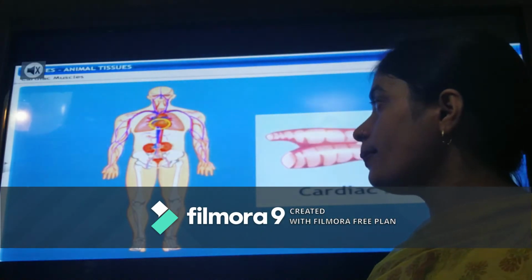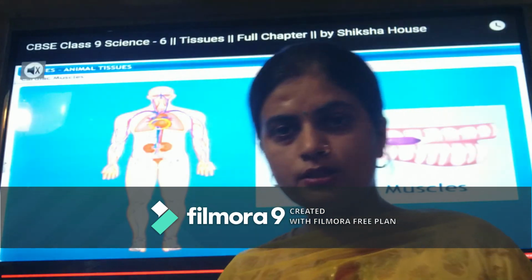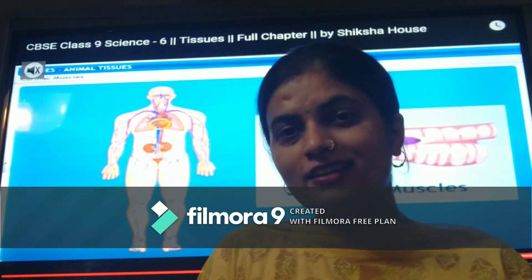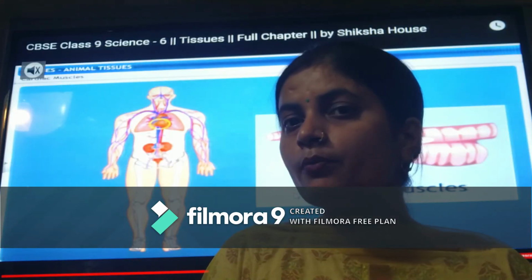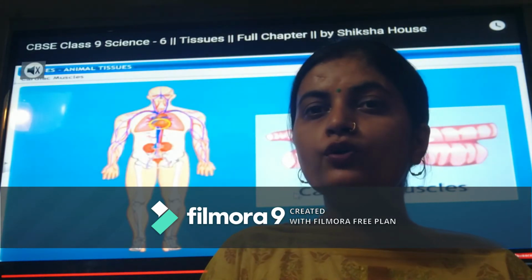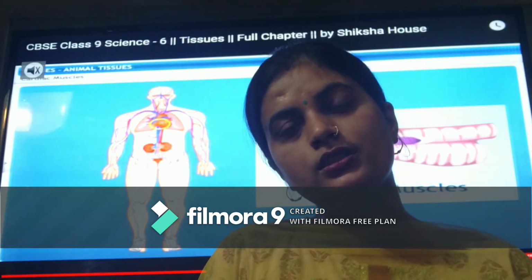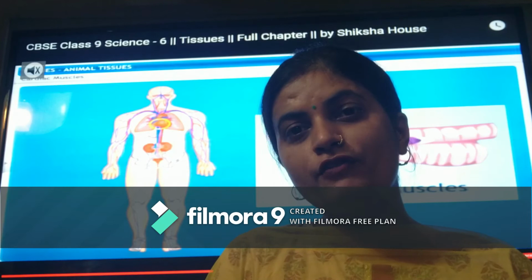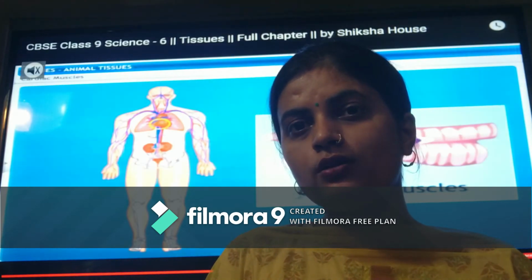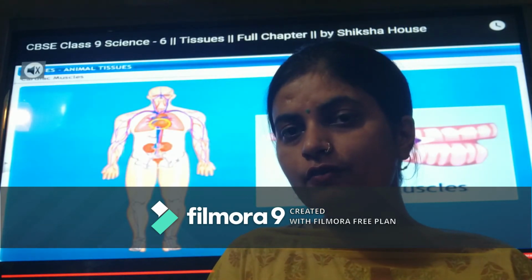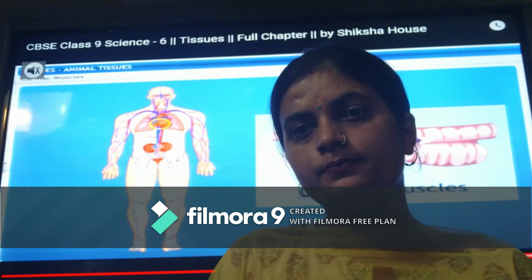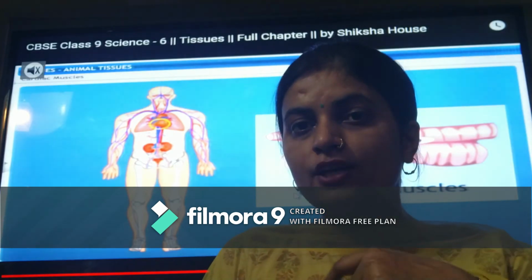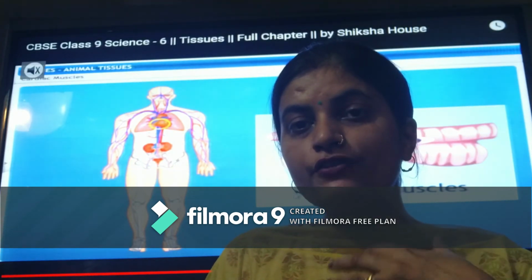Before moving to the cardiac muscles, one question is there. You all have to answer me. I'm giving you a few seconds. Tell me the organ where both voluntary and involuntary muscles are found. Those muscles which work according to our will, and those which sometimes do not work with our will. The example is the eyes and the respiratory muscles which control our respiration.